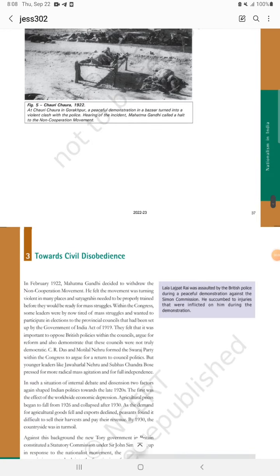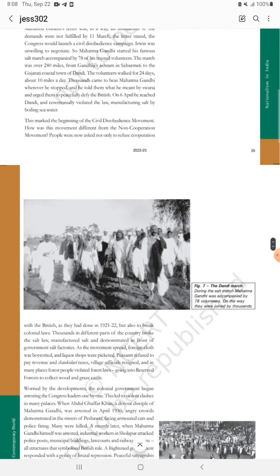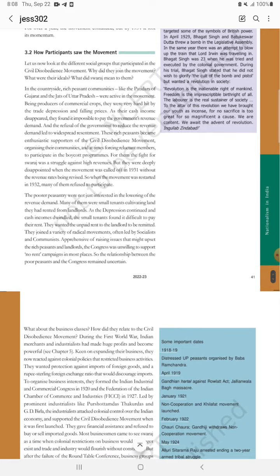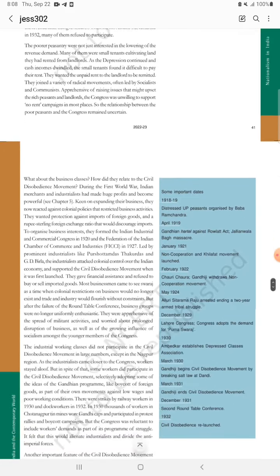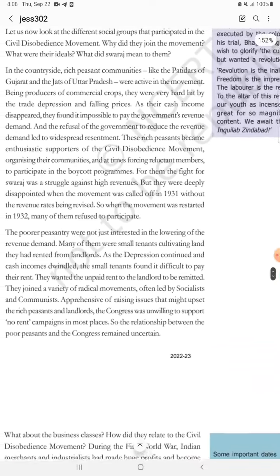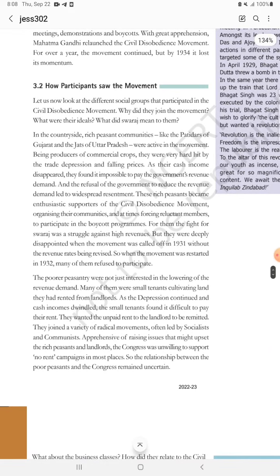Today we'll start the next part of the civil disobedience movement. Yesterday I explained how the participants saw the movement. Listen students, here is the problem you will face in the exam: the things are very easy. You can understand that if this question comes, we have to write this one, but you have to understand what the questions are coming.